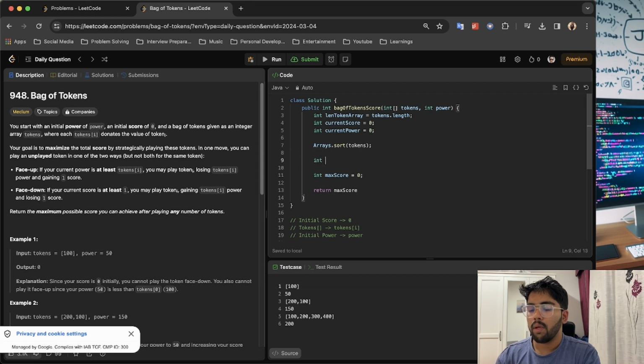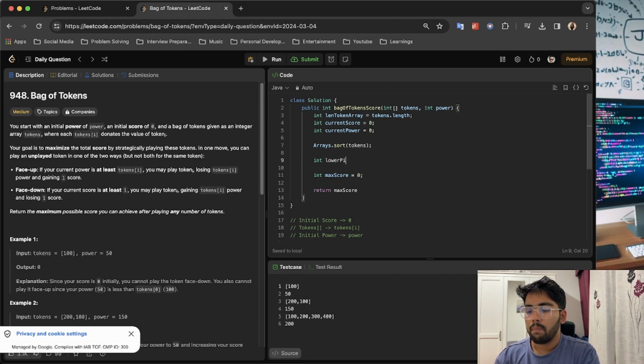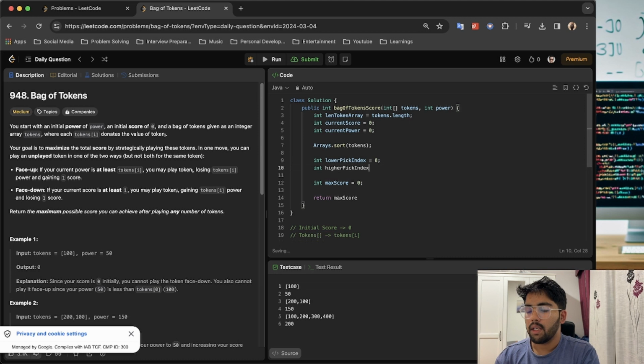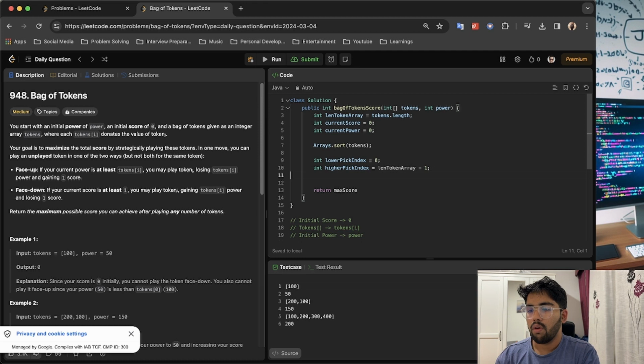Now if we want to pick the lower element, we should have an iterator for it. So lower pick index, let's name it like this, and higher pick index, that should be the length of the token array minus 1. Yeah, I think that's what we have.